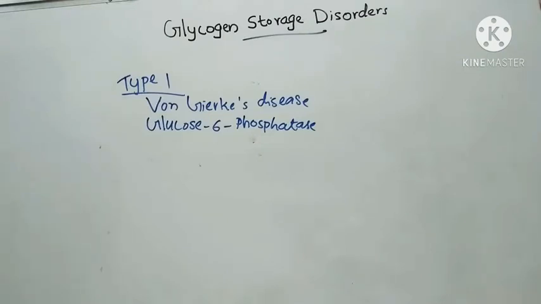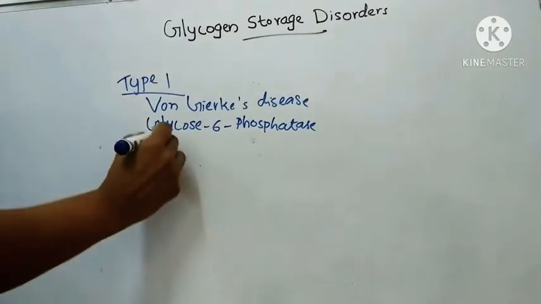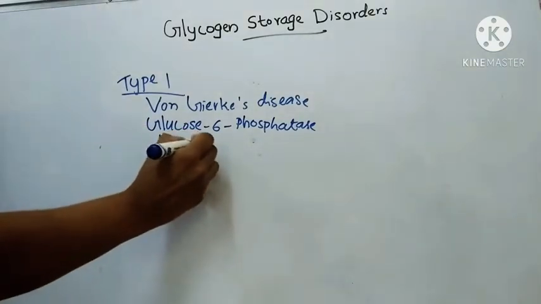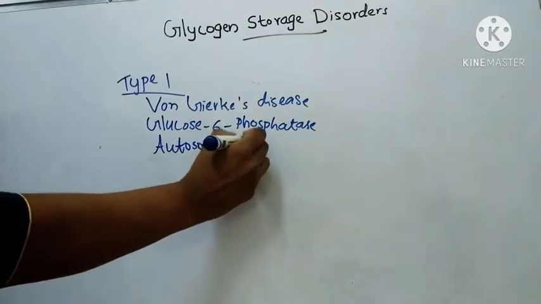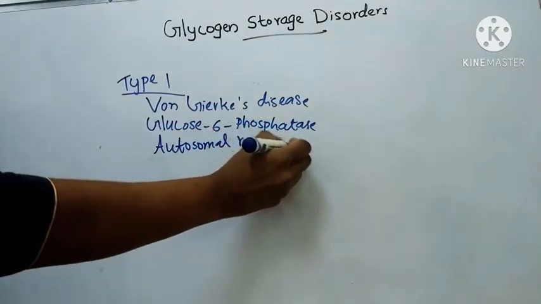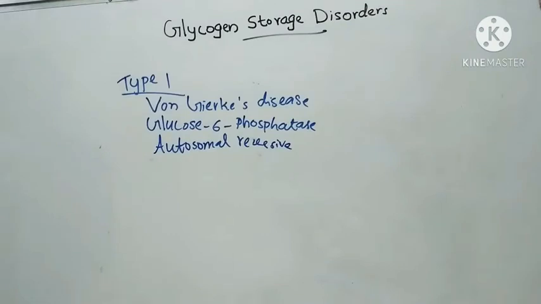In von Gierke disease the enzyme is absent in liver cells and also in intestinal mucosa. It is an autosomal recessive condition. Liver cells, intestinal mucosa and renal tubular epithelial cells are loaded with glycogen.